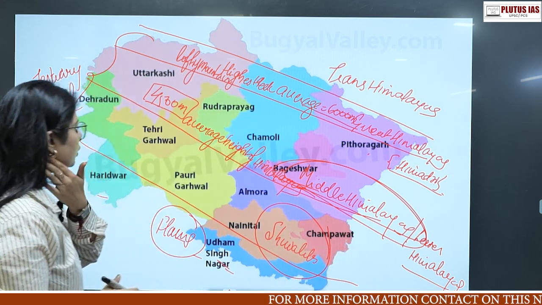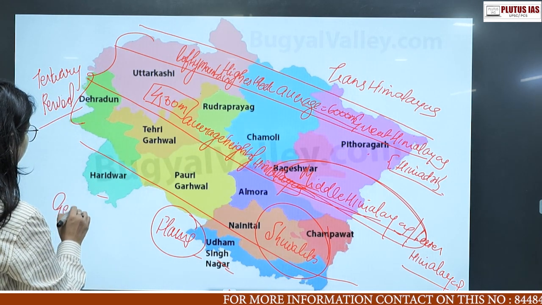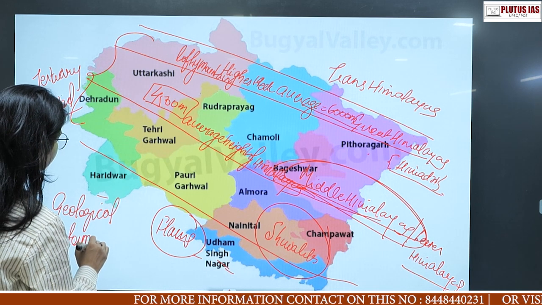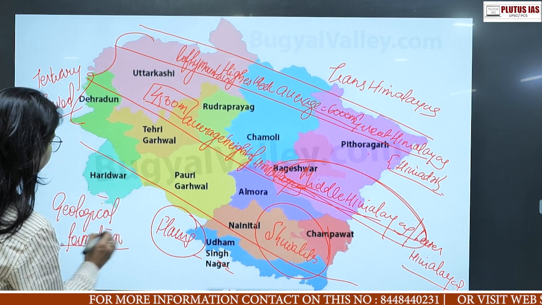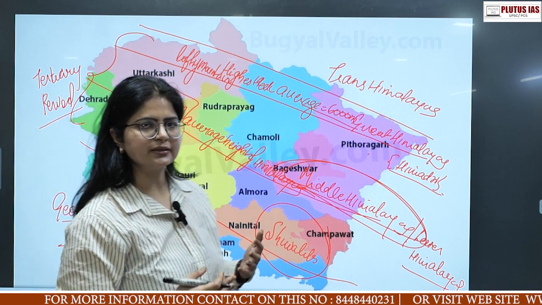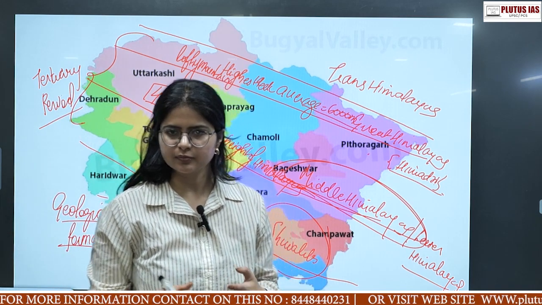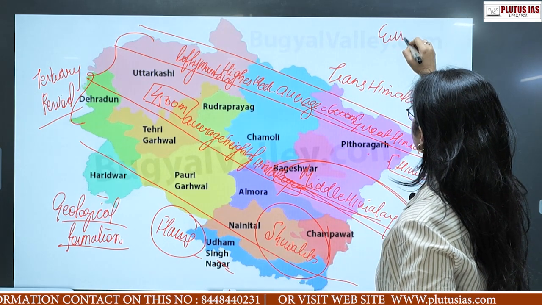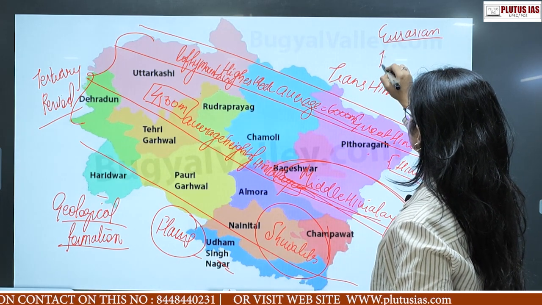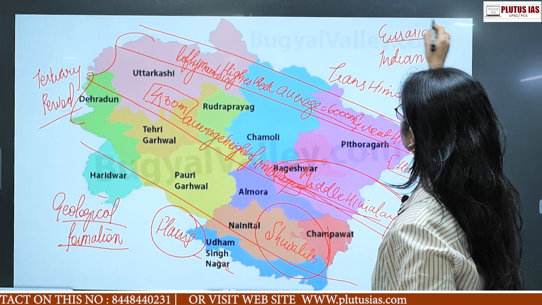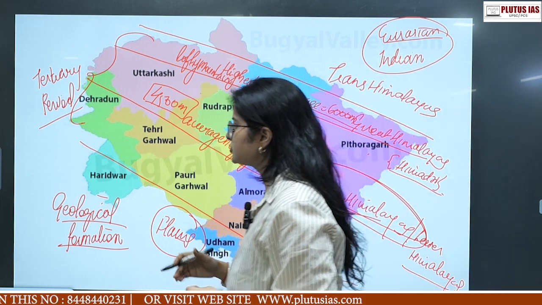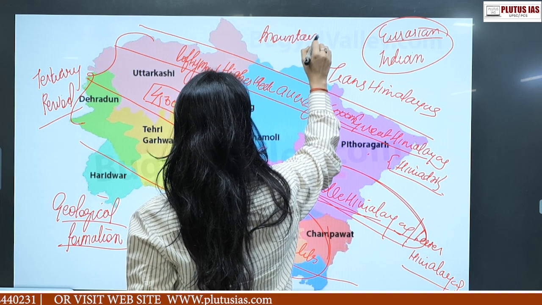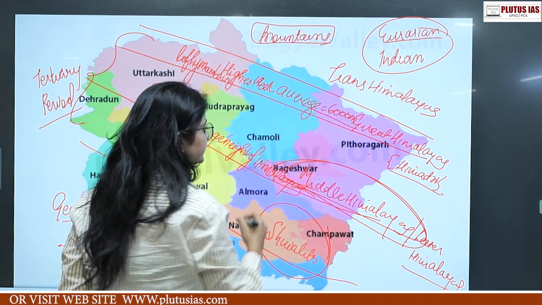If I talk about how the geological formation of these ranges happened, it is said that there are two views on that. It is said that there was sediment in the Tethys Sea, and the sediments got compressed by two plates, the Eurasian and Indian plates. When these sediment loads were compressed, they took the shape of mountains, and they are still compressing.